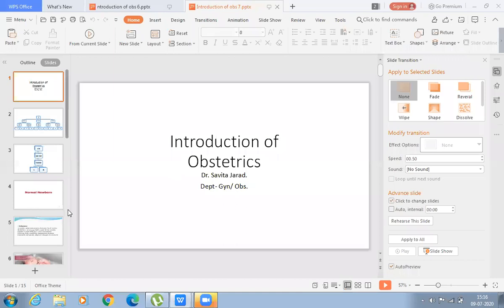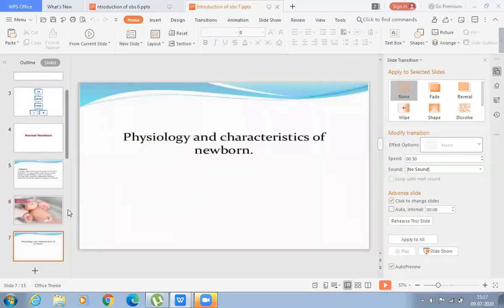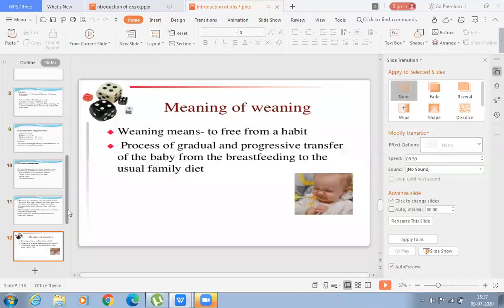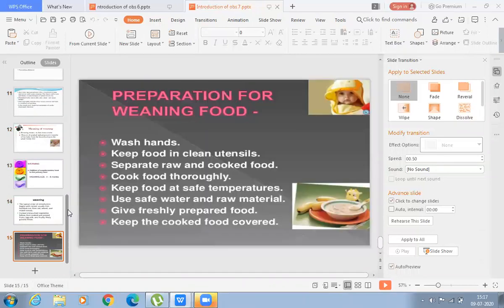So that is what we have seen about the normal and abnormal of the mother, and the normal things followed for the newborn, the characteristic features of the newborn, and the meaning of weaning. So that is the concept in short. Thank you very much.